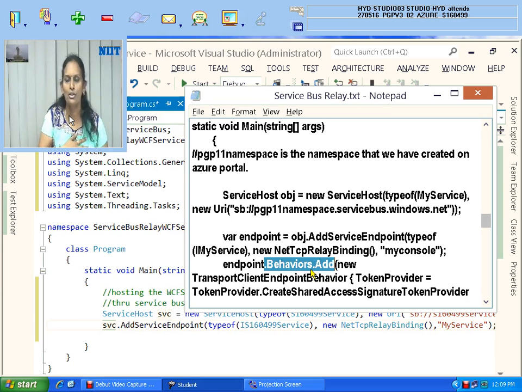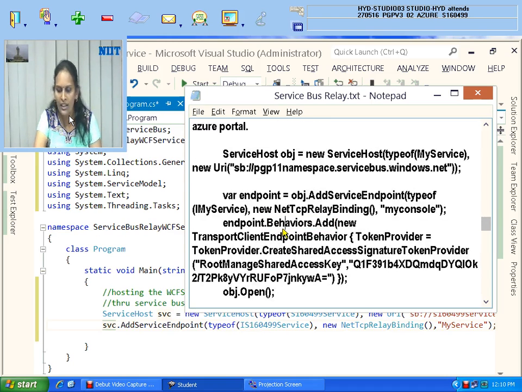Think of it like this. You know my website, my Gmail URL, and my email ID. Can you open my account without knowing my password? No. That's security. Like that, the service bus name which I created in my portal, even if you know it, it is of no use until and unless you know the token name and password, which must be mentioned in your code. Otherwise, you don't have the permission to access that service bus.